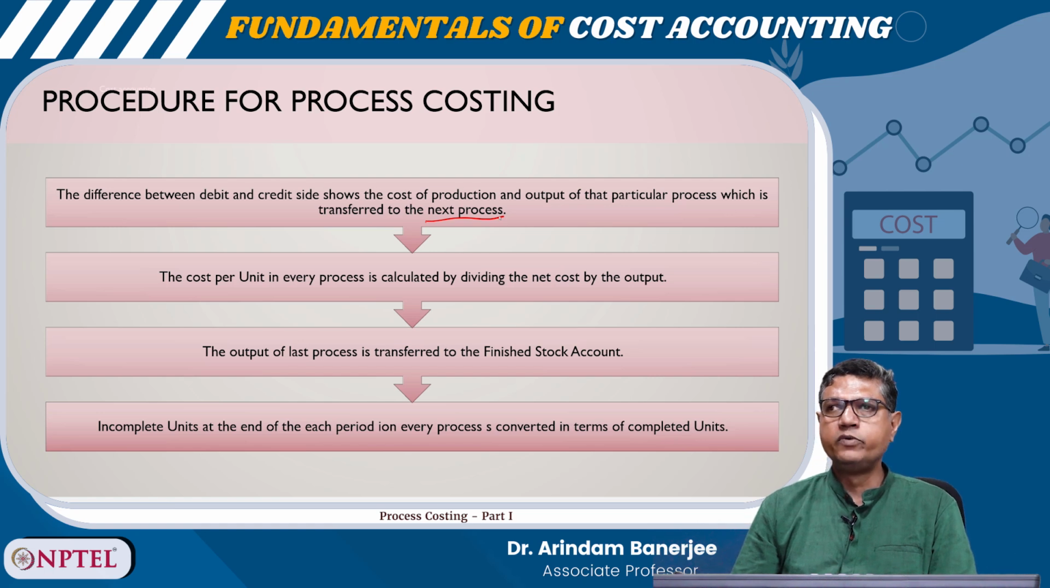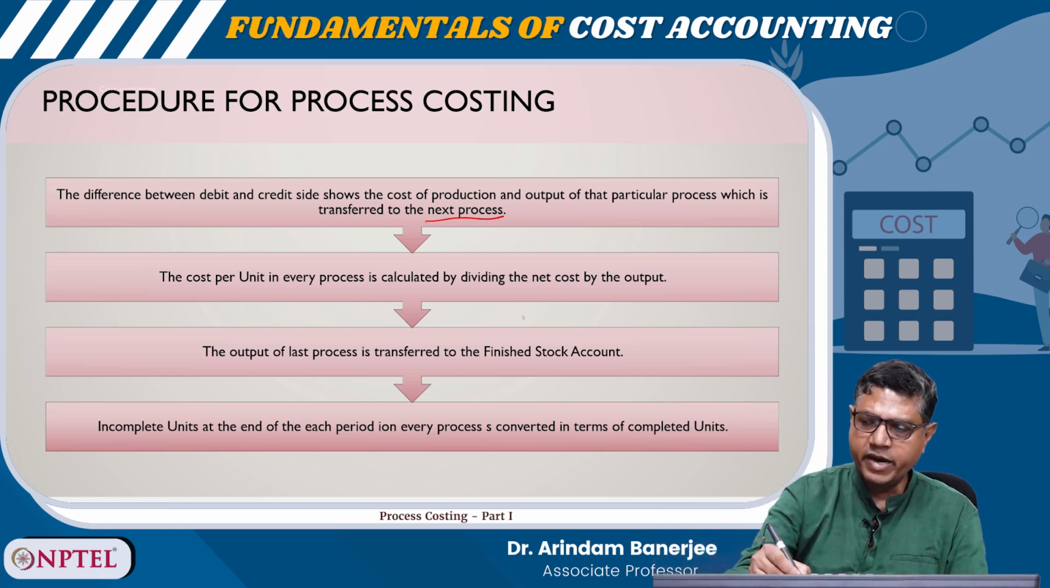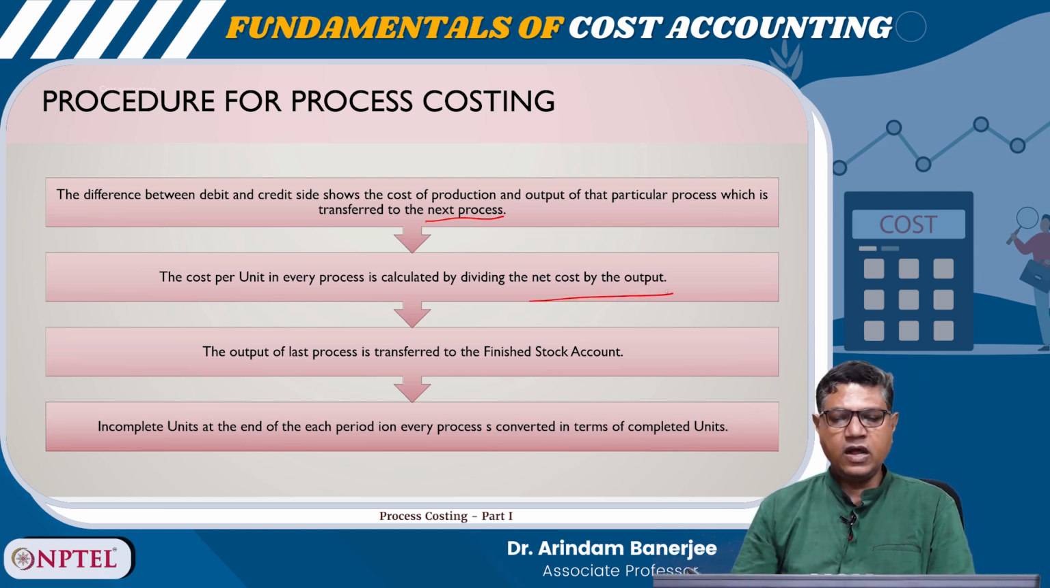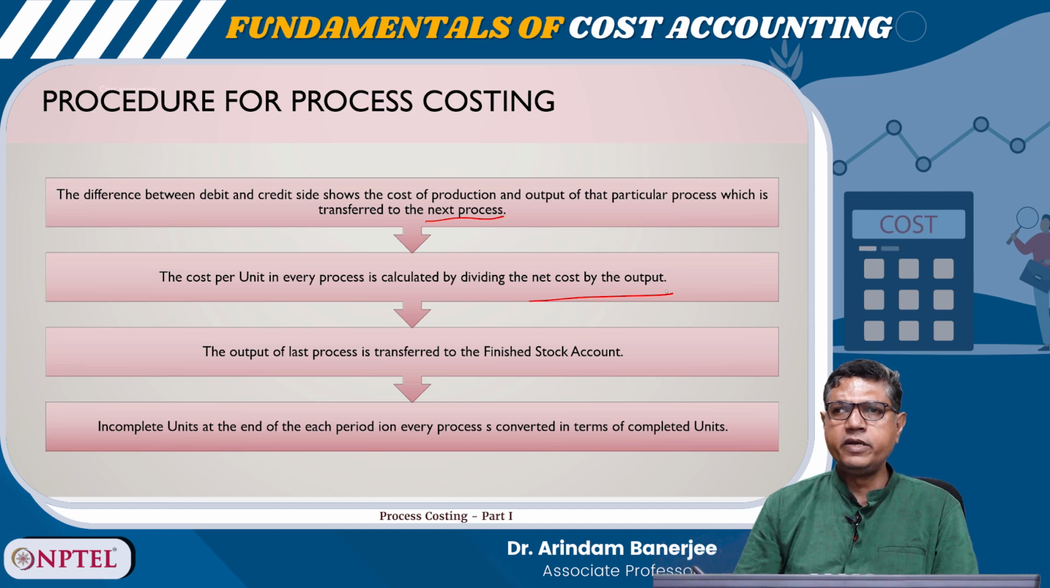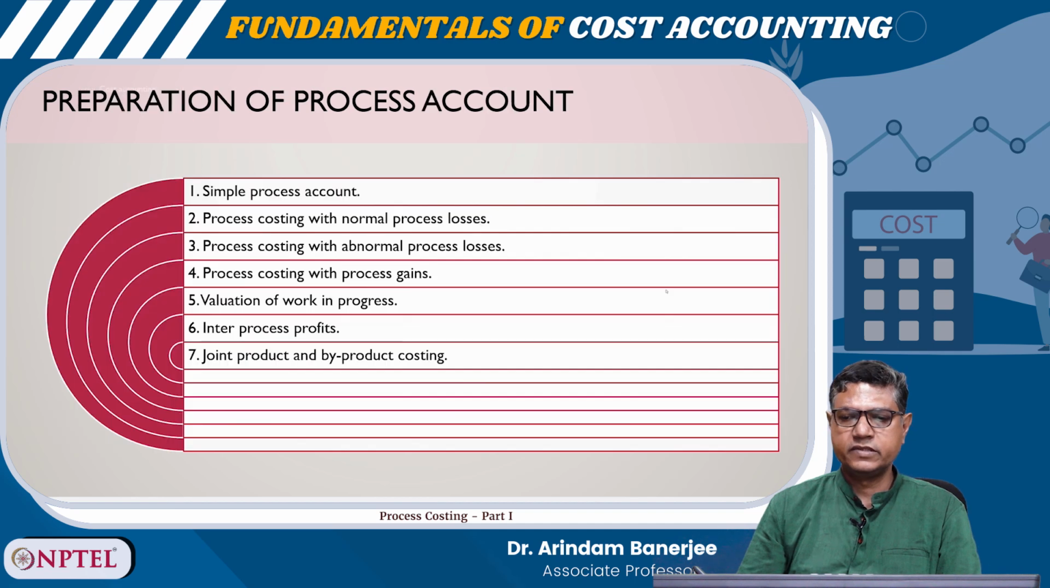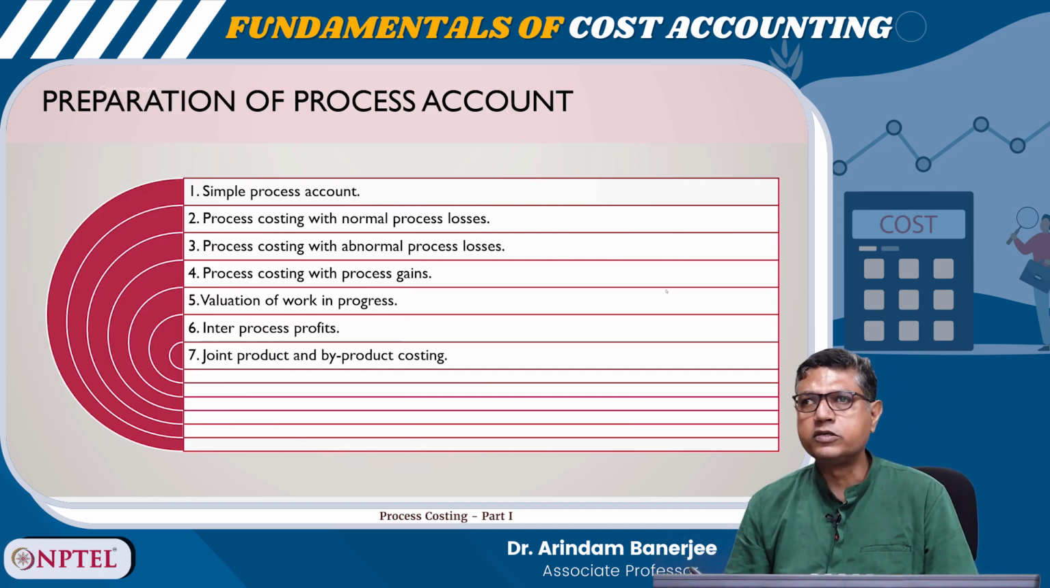The cost per unit in every process is calculated by dividing the net cost by output. The output of the last process is transferred to the finished stock account, and the incomplete units at the end of each period on every process are converted in terms of completed units. So, preparation of the process account.